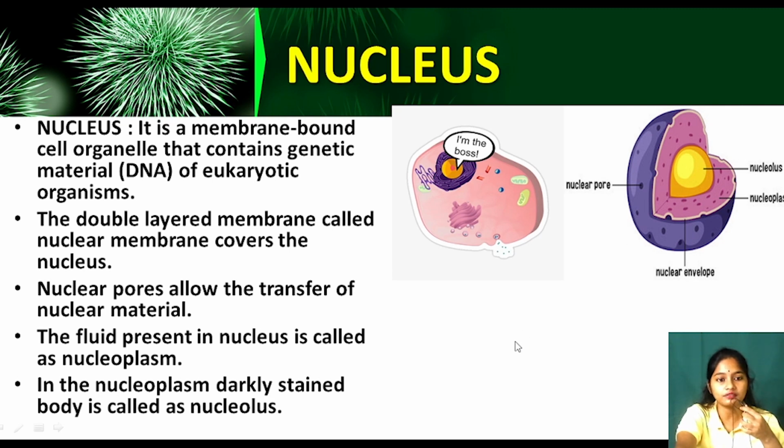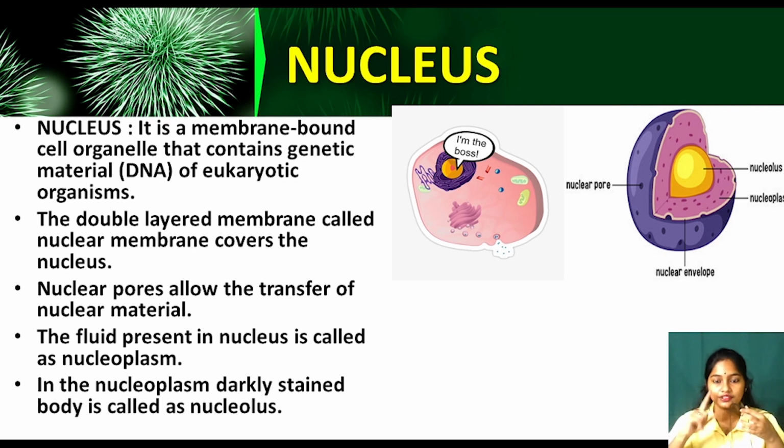Now, clear? The nucleus is membrane bound, the membrane is double layered, and the nucleus contains genetic material, that is the DNA. The nuclear membrane has tiny pores through which certain nuclear material goes outside, which means it is transferred to the cytoplasm. The fluid present inside the nucleus is called nucleoplasm, and the nucleoplasm has a darkly or densely colored body called the nucleolus.